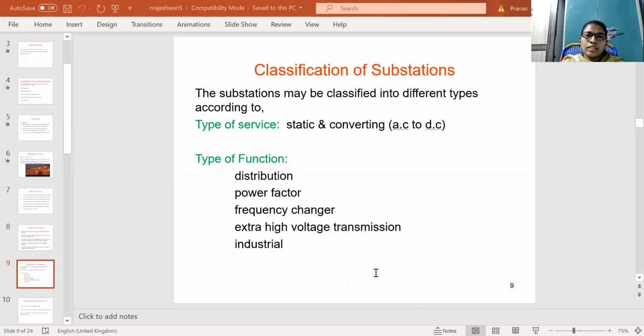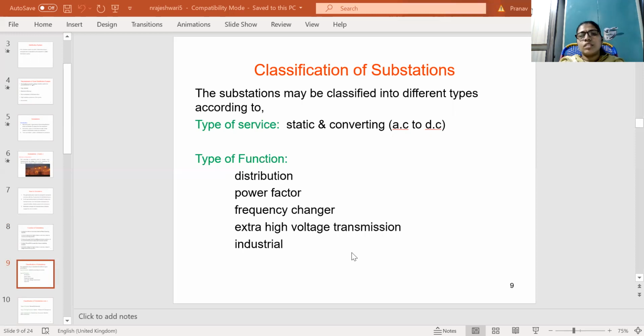So coming to classification of substations, there are different types according to some factors. These are classified according to type of service and according to type of function.